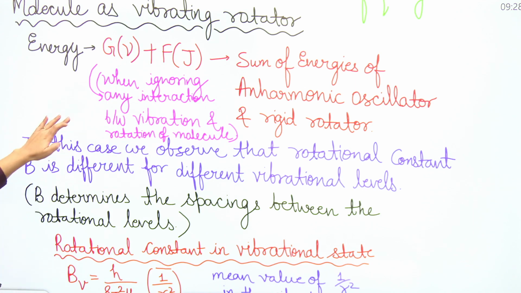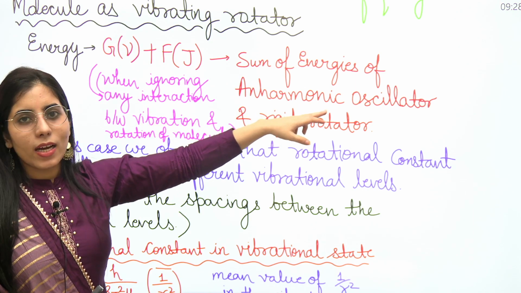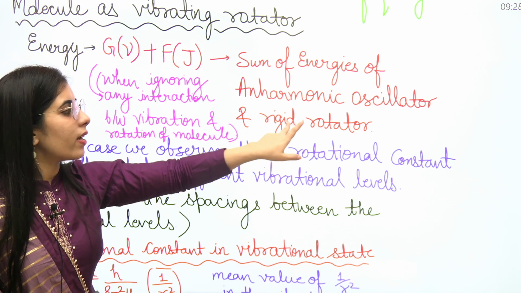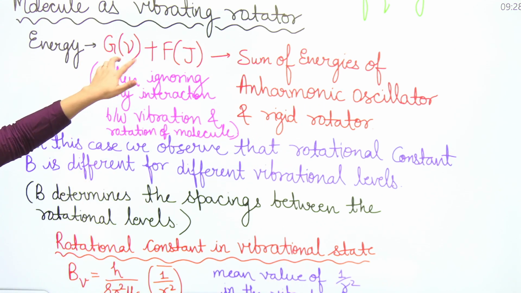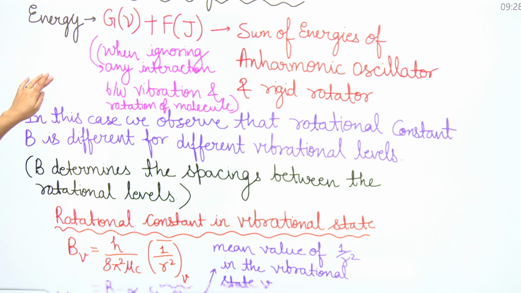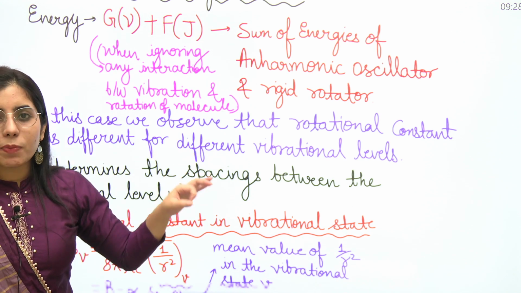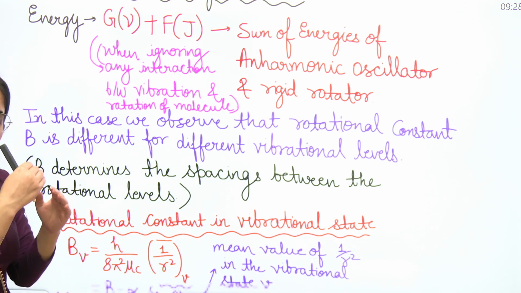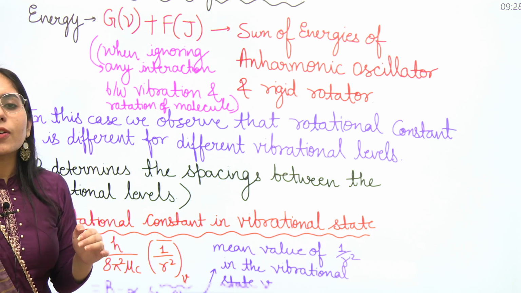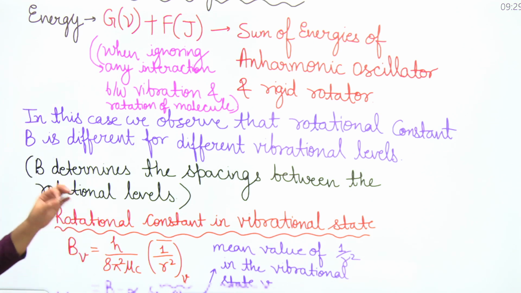Here now this is the sum of energies we have mentioned corresponding to an harmonic oscillator and the rigid rotator. Clear? Those sum of energies have been considered here. Next, in this case what we are going to observe is that the rotational constant B will be different for different vibrational levels. In this topic we are going to get this particular point that the rotational constant value will be different for different vibrational levels.